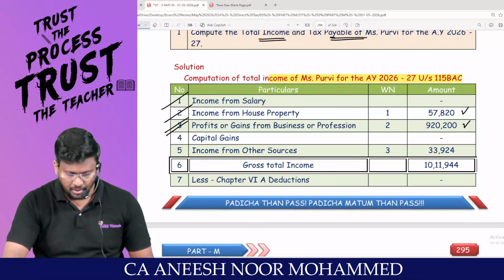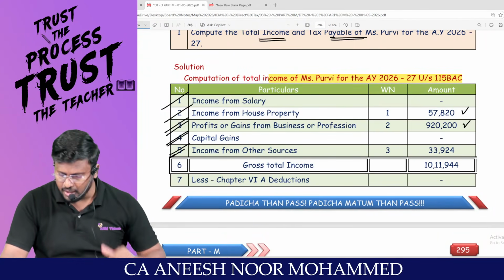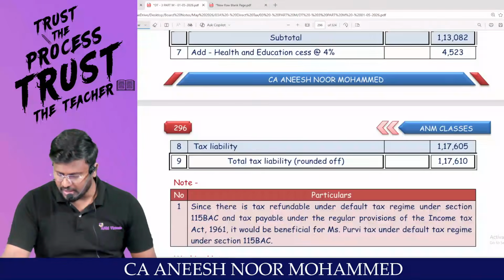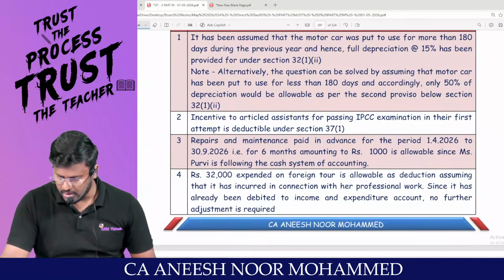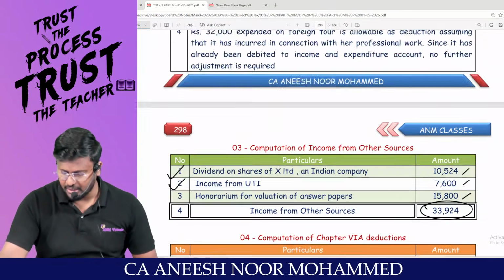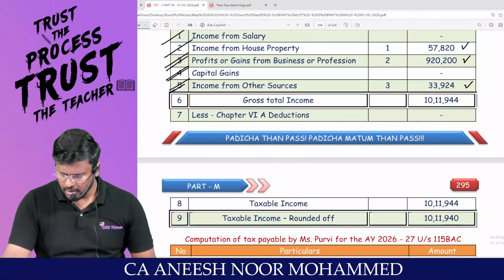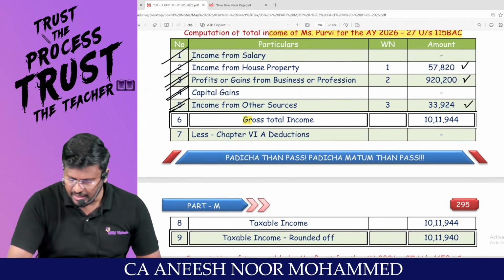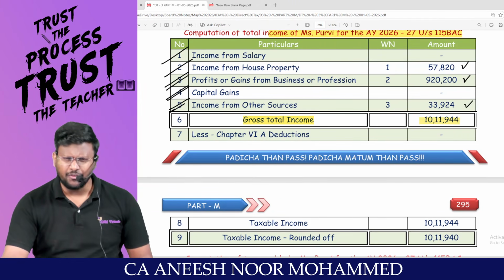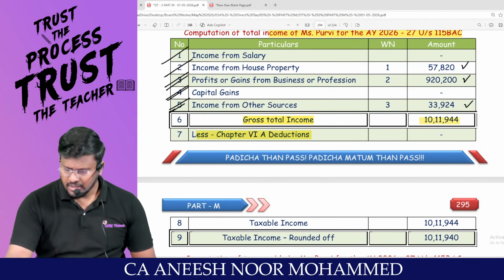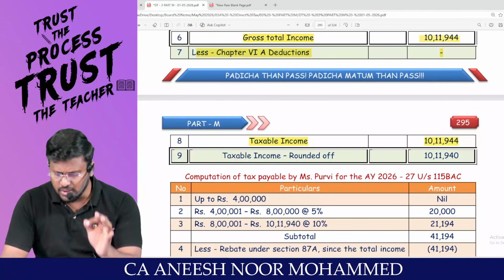Any problem? No capital gain information given. Sir, IFOS, immediately parallelly we finalize 33,924. Look at here. 33,924 is the IFOS. Any problem? That's it. What is the gross total income? Gross total income is 10,11,944. This is what tax regime? Default tax regime. There is no question of chapter 6A at all. You will be getting taxable income 10,11,944.